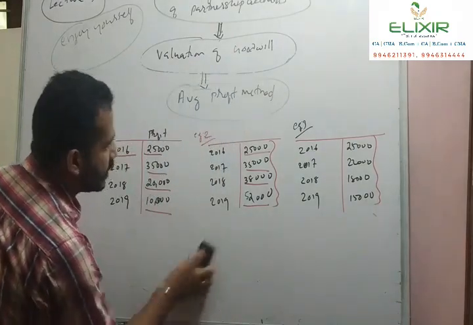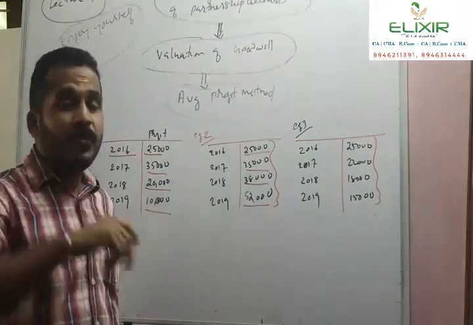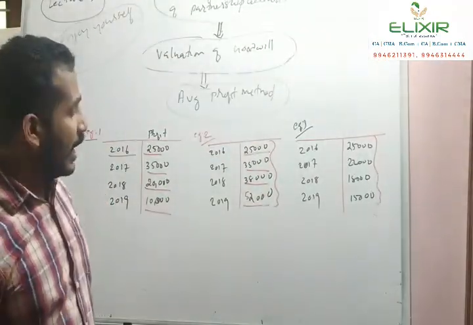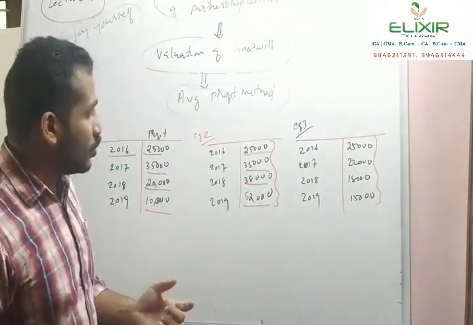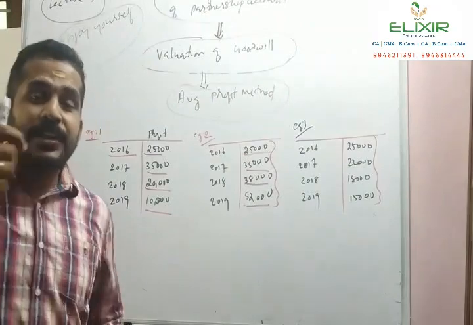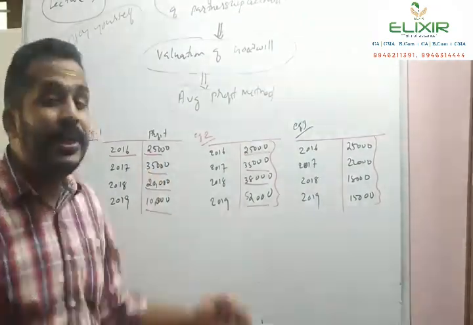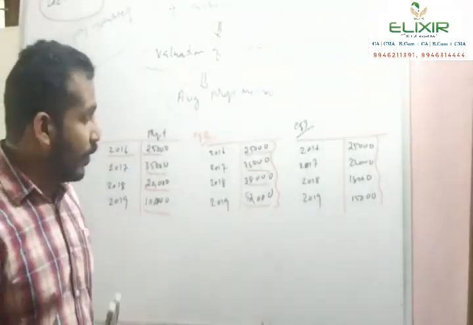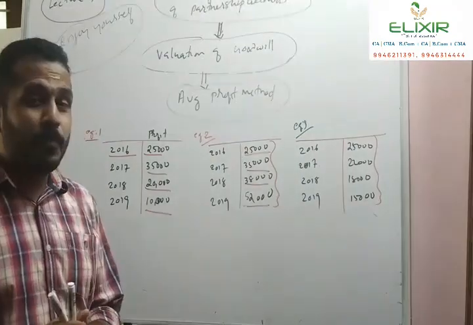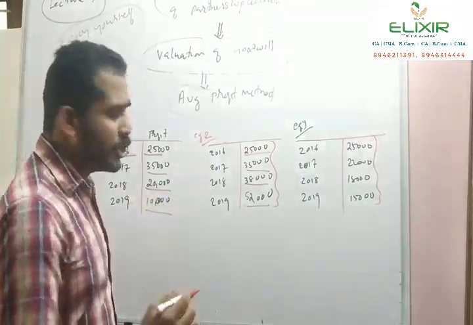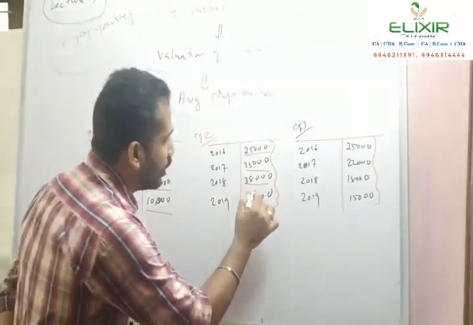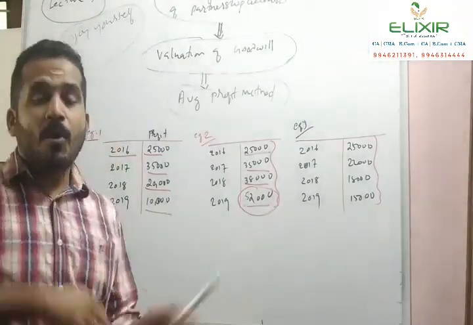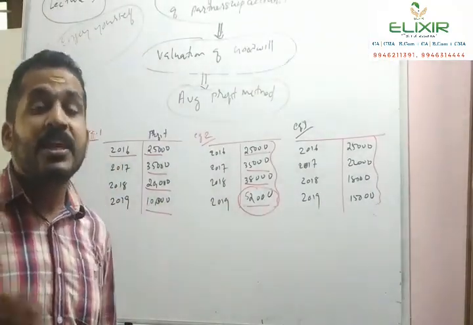See, the concept of weighted average method is that since it shows an increasing trend, we should give importance to the last year's profit. We are projecting the profit from 2020 onwards, as till 2019 the profit is given. Therefore, we should focus our profit calculation on the last year's profit. Since it shows an increasing trend, we expect more than 52,000 in the coming years.